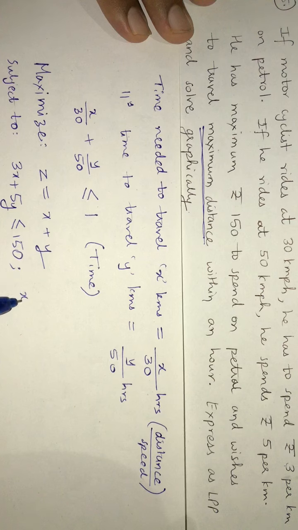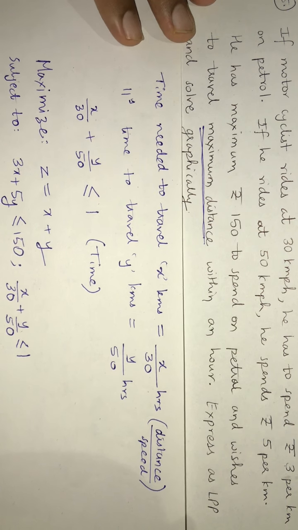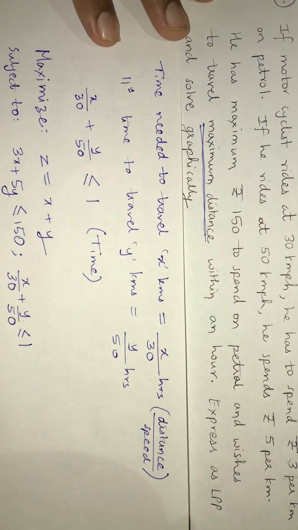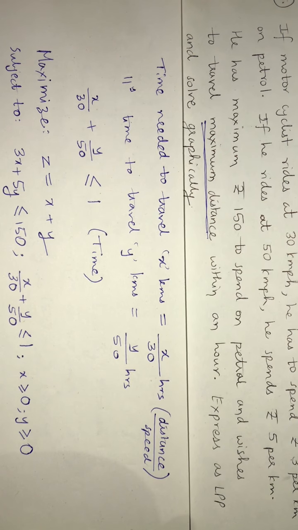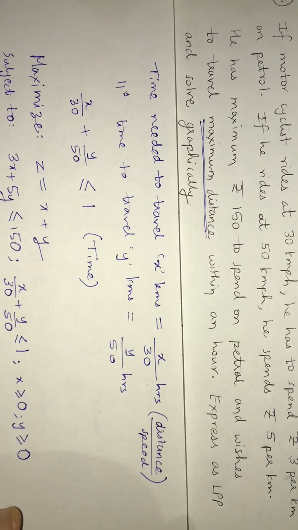The second constraint is x by 30 plus y by 50 cannot exceed 1. There are two more constraints which we are not writing here, the non-negativity constraints. The distance covered cannot be negative, so the feasible region cannot go outside the first quadrant. That is the final answer.